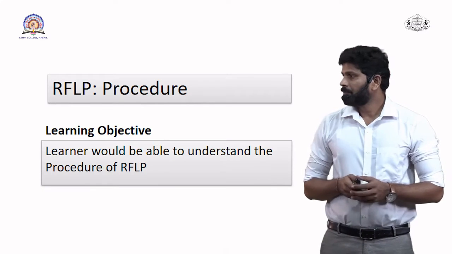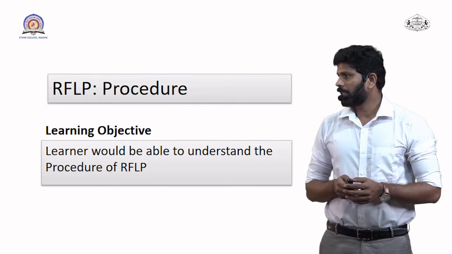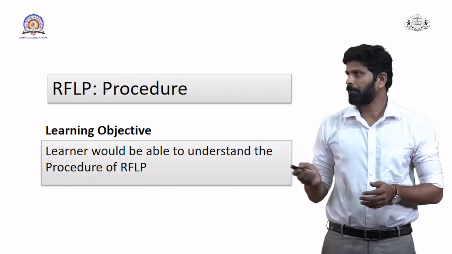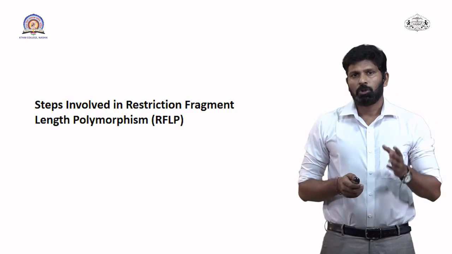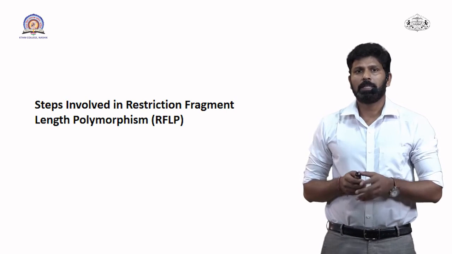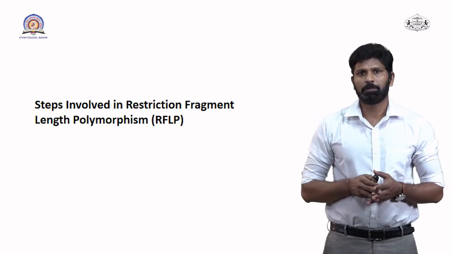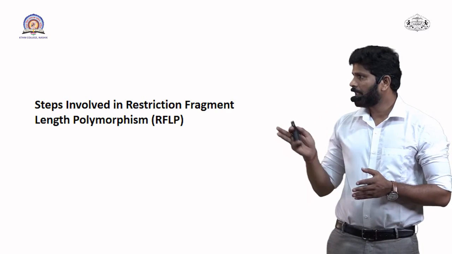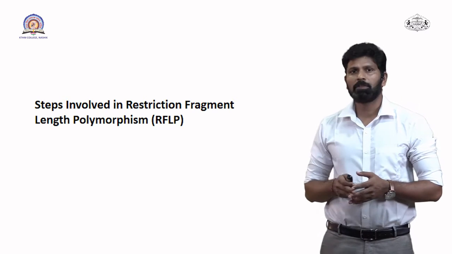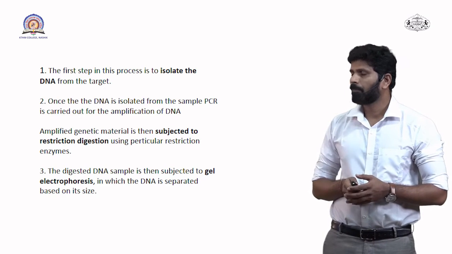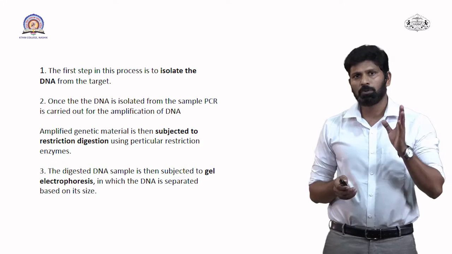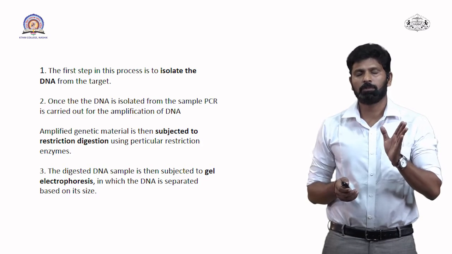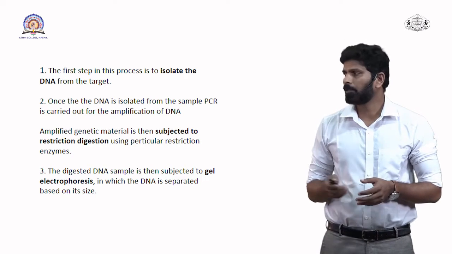The learning objective is that the learner will be able to understand the procedure of RFLP. RFLP is completed in different steps, and we are going to discuss those steps. The steps involved are: first we have to select the organism.